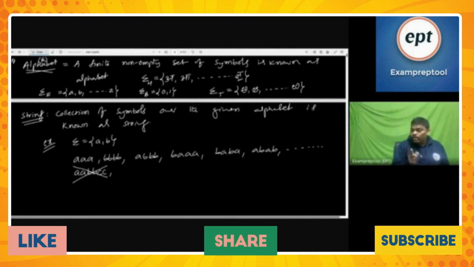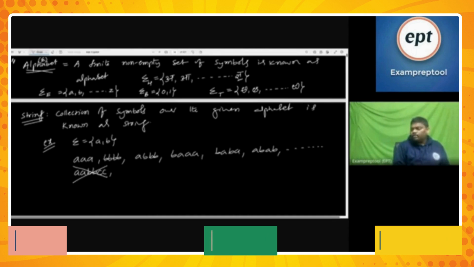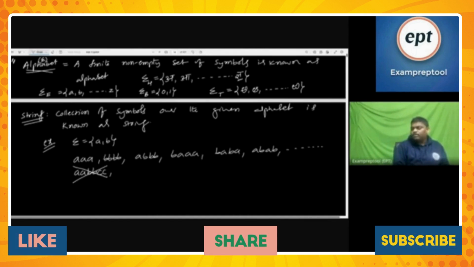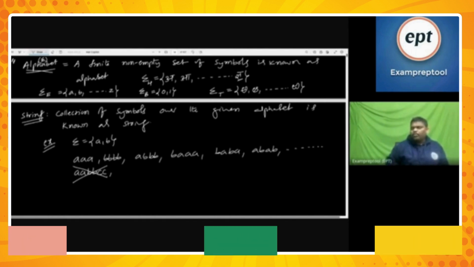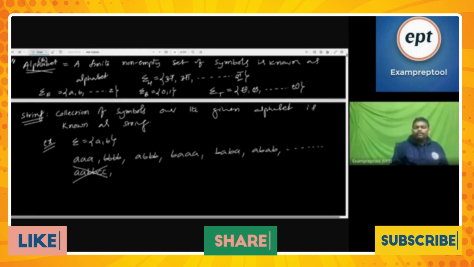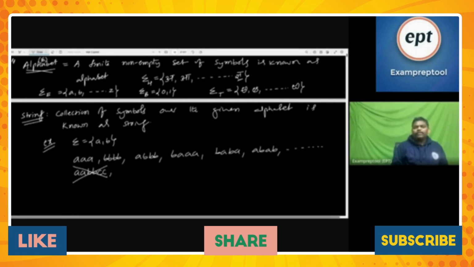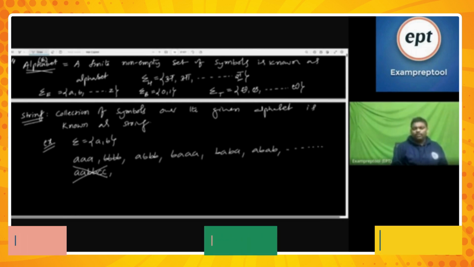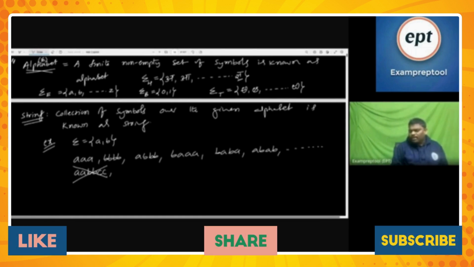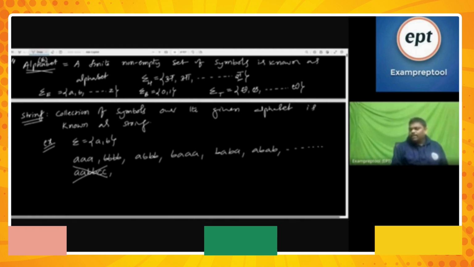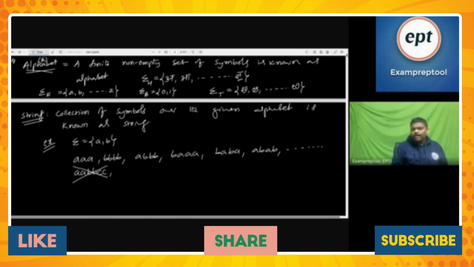A collection of symbols over the given alphabet. You cannot take symbols from some other alphabet. There are some people who write Hindi and English combined. That is not a string of English, and that is not a string of Hindi. That may be some other language. If you combine English and Hindi, that is not Hindi, that is not English. People call it English.